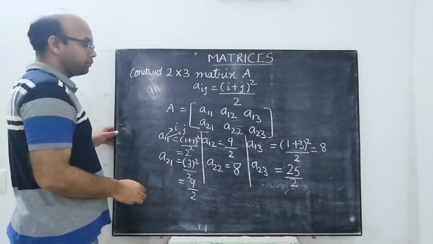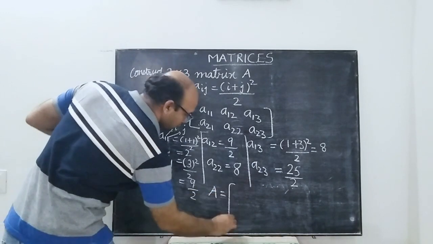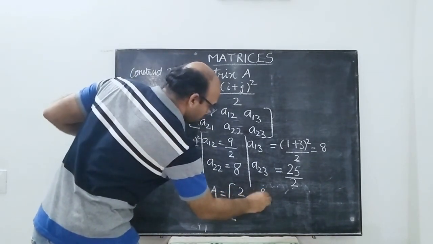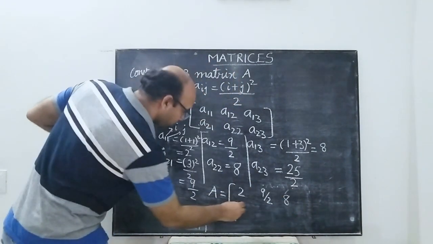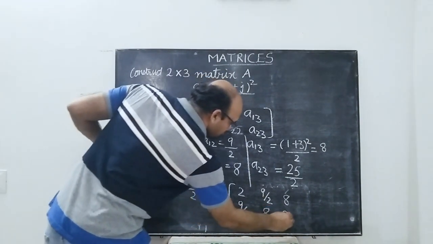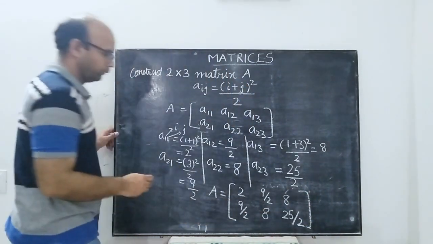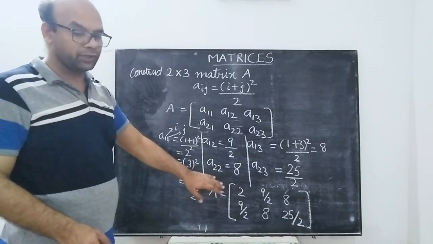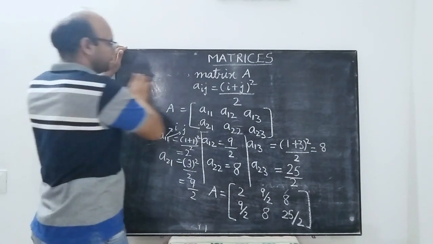So once you have obtained all the elements, you just have to substitute their values. In this one, you have 2, 9 by 2, then 8, 9 by 2, 8 and 25 by 2. So this is basically the matrix that we wanted to obtain. Now we just move on to the next question.